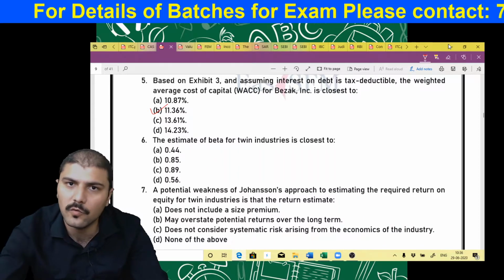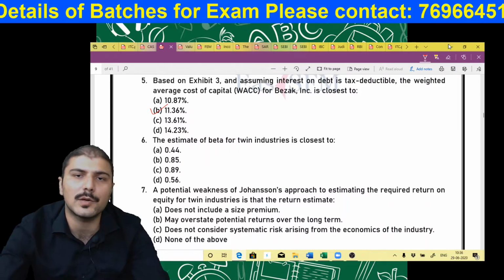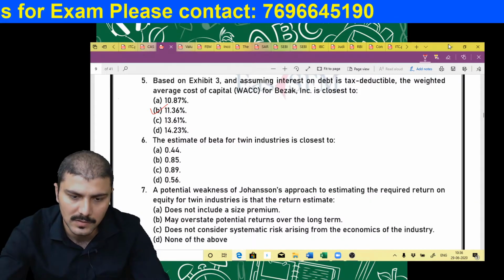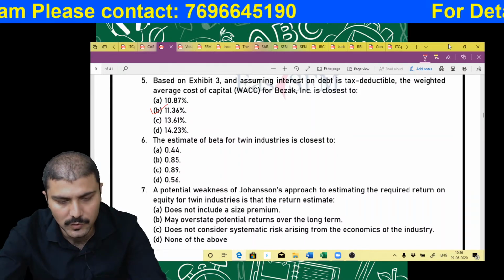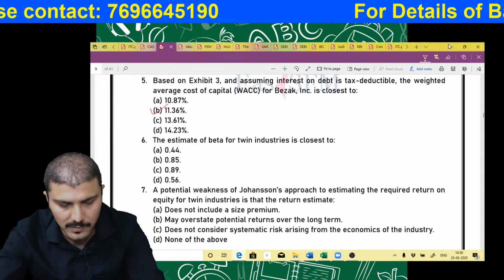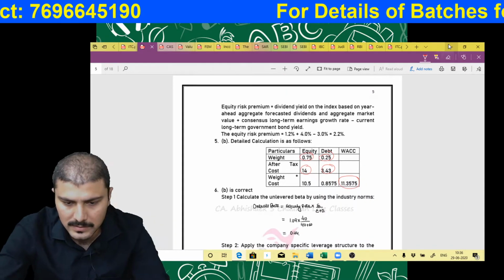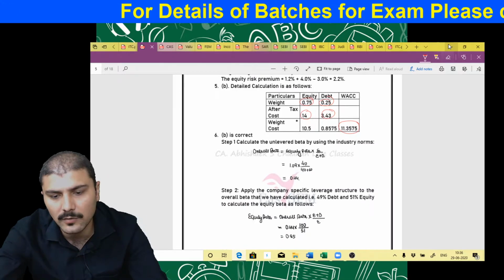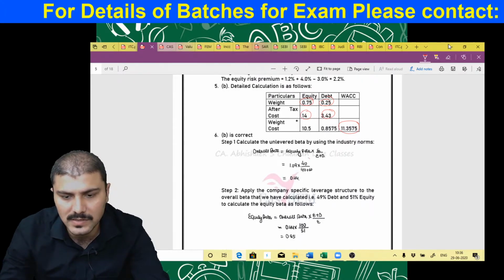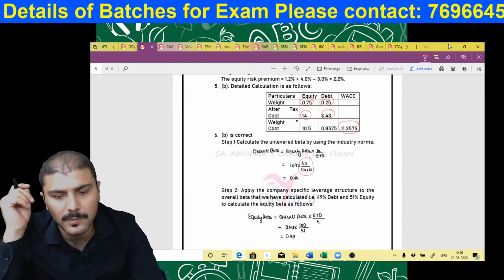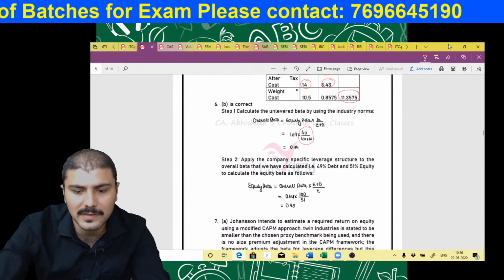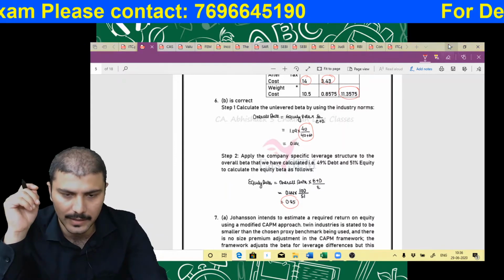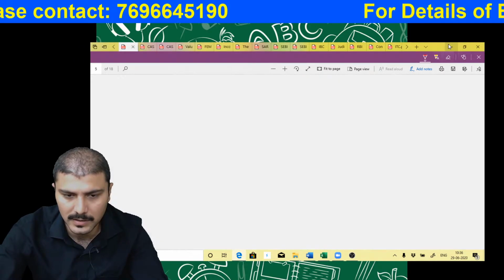Then, estimate the beta for twin industries, by using the industry data. First of all, you have to calculate the overall beta, then apply that overall beta to this industry's capital structure to calculate the levered beta of this particular industry, twin industry. The calculation would be like this. If you use the industry overall beta, your equity beta is given as 1.09. If you calculate the overall beta, the capital structure of the industry was 40/60, so it will be 0.44. Then if you apply the company's capital structure on that, you'll get the equity beta of the company as 0.85.